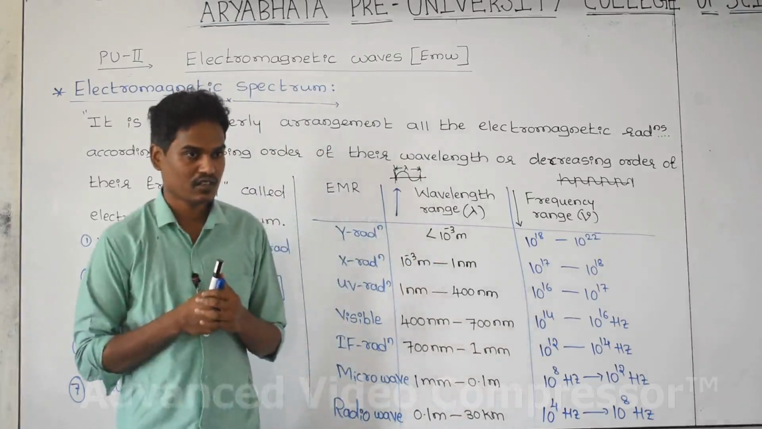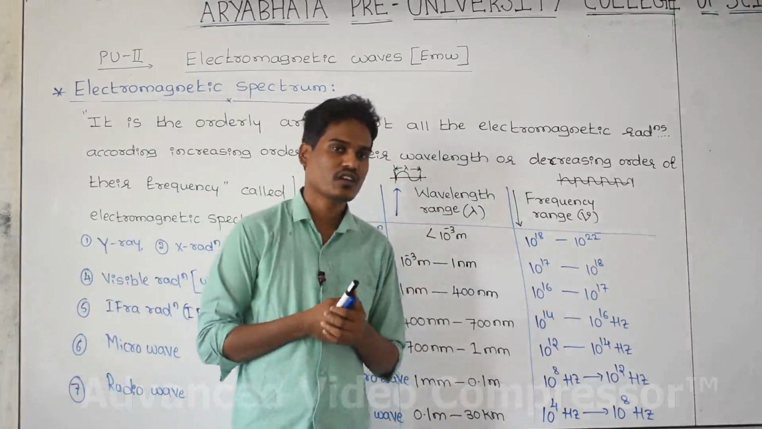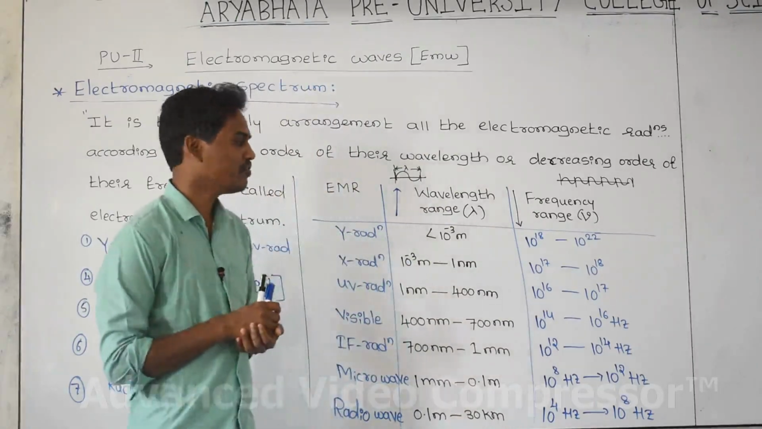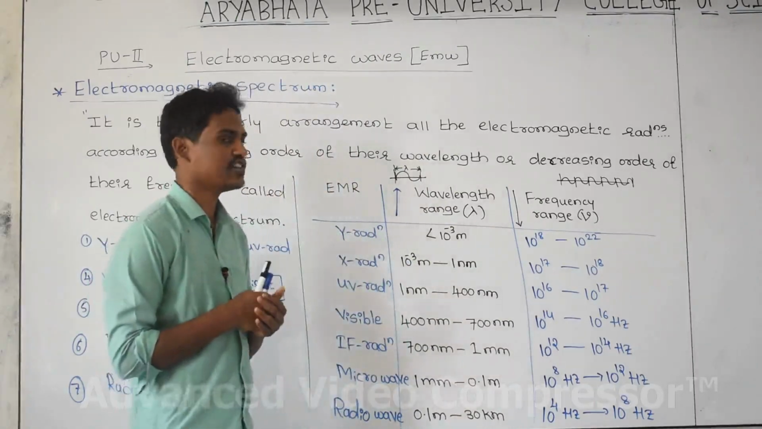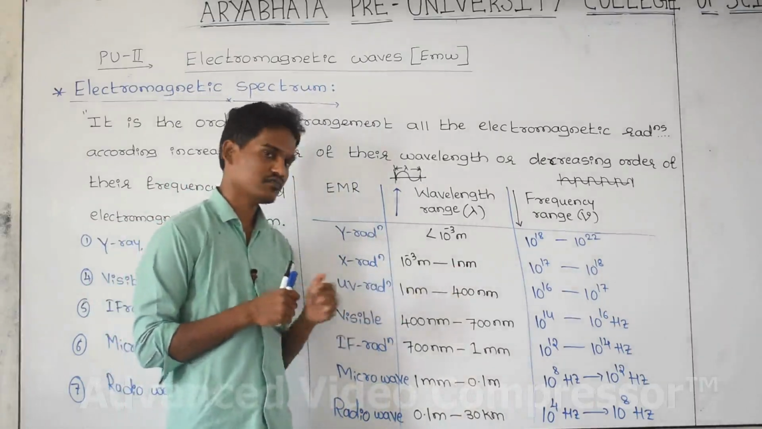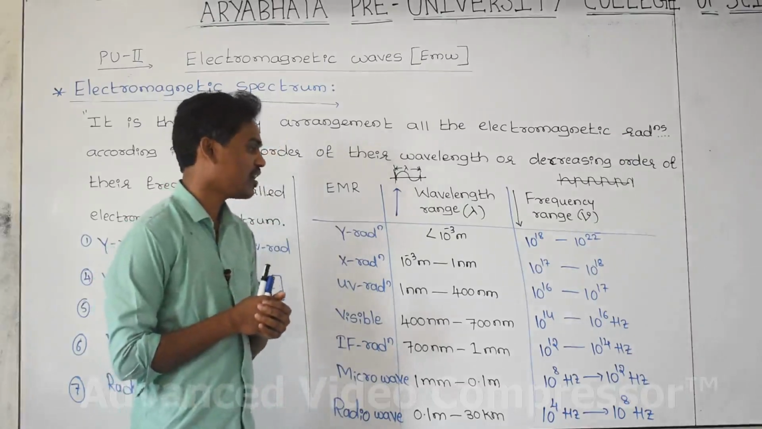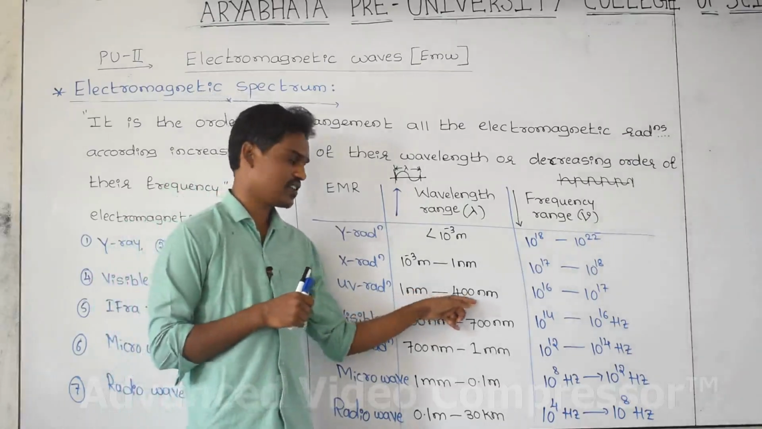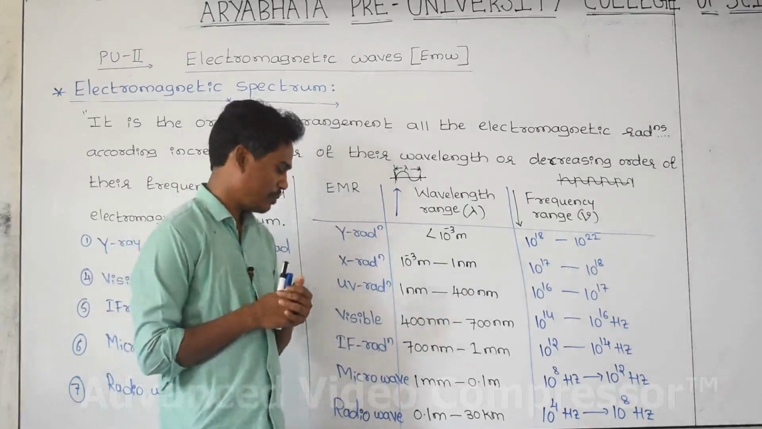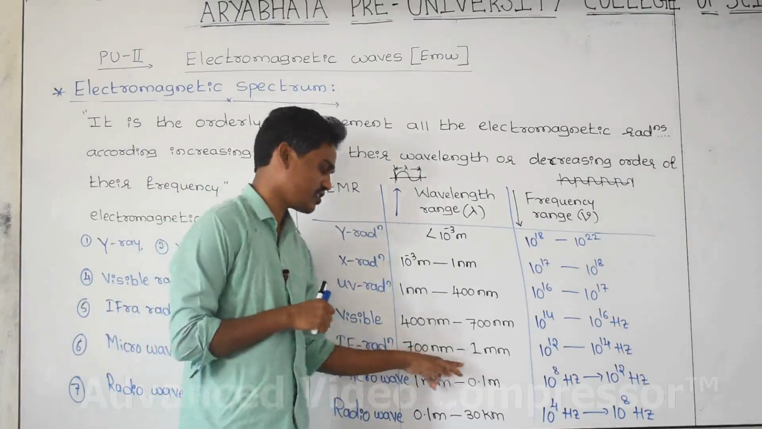The question is possible like this. Mention the wavelength range of X-ray radiation. What you need to write? This range you need to write. Mention the wavelength range of ultraviolet radiation. You can write this answer. Mention the wavelength range of infrared radiation. You can write this answer.